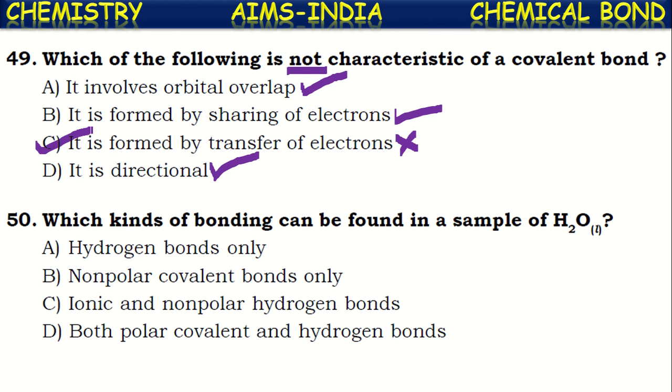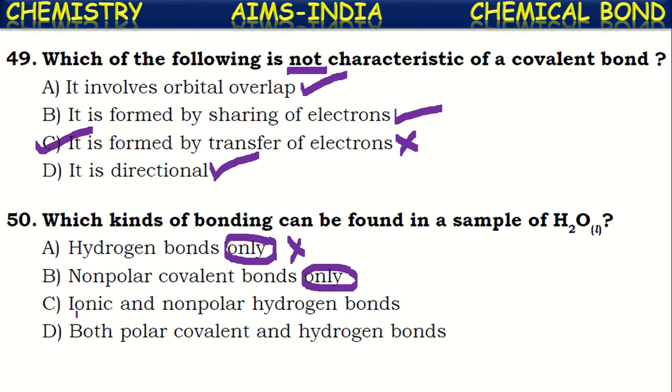Next, which kind of bonding can be found in a sample of H2O? So if a sample of water is seen, it will have hydrogen bonds. Okay, it is mentioned here, so that option is not correct. It has non-polar covalent bonds, of course it is correct, but not only non-polar covalent bonds.